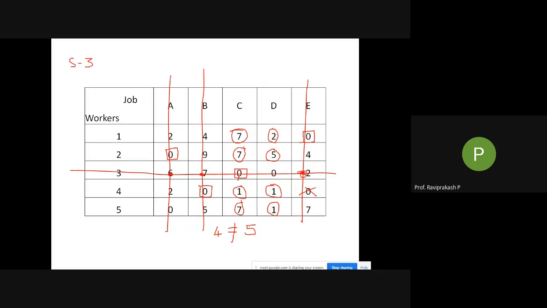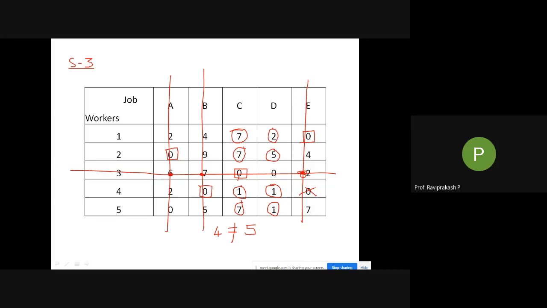Can you explain this step again? Okay, from this step, so those who did not understand, please focus here. This is step 3 now. What we did, we circled first all the non-cancelled numbers. So these are the non-cancelled numbers I have circled. Find out the smallest number in this. In the circled numbers, the smallest number is 1. So check here: 7, 2, 7, 5, 1, 1, 7, 1. So the lowest one is 1.